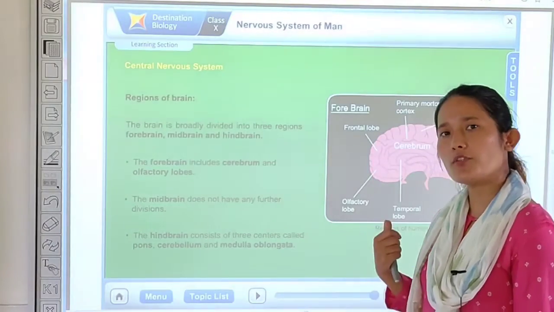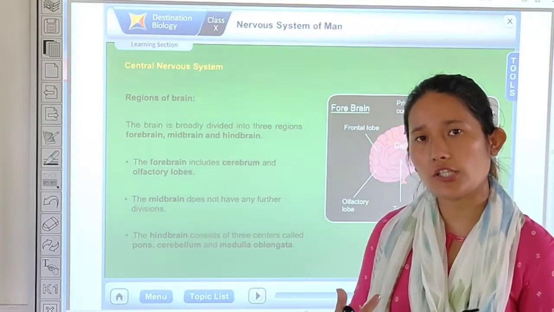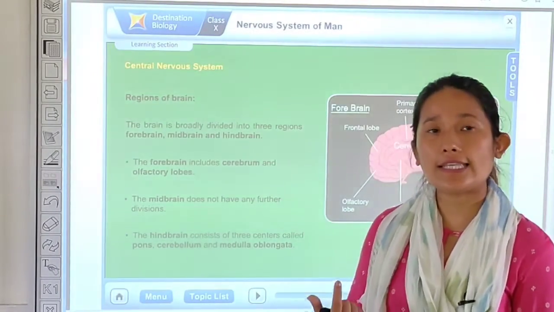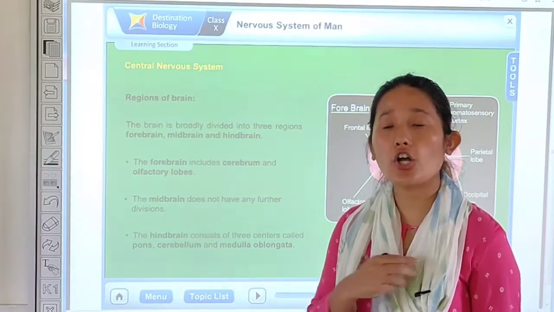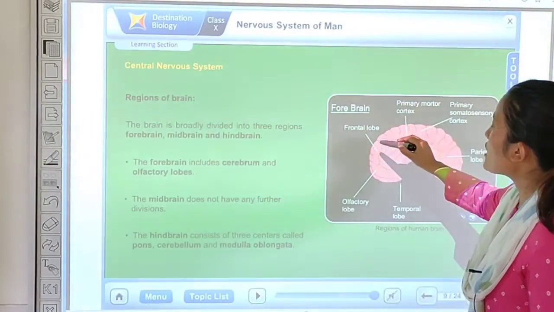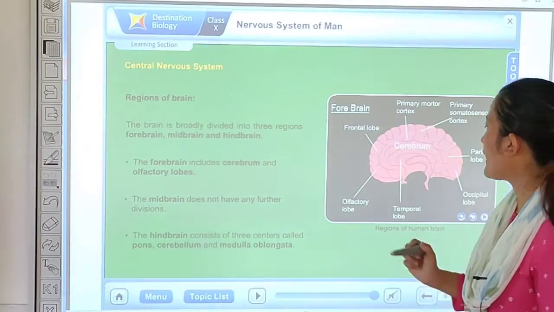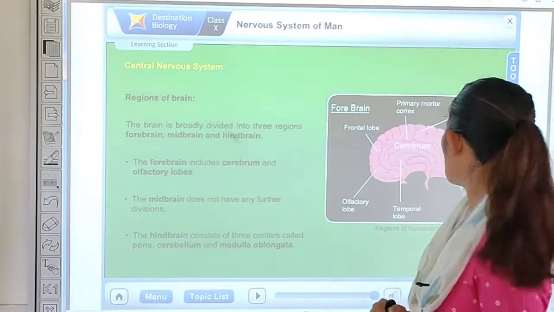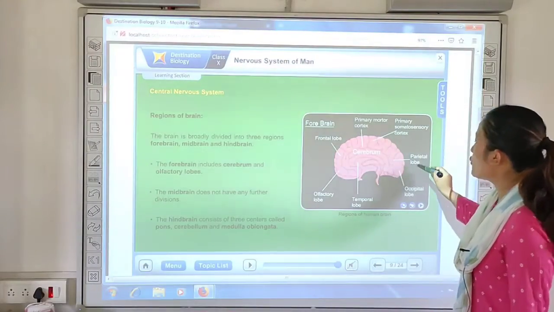The function of the cerebrum is also referred to as the site of intelligence, because all the thinking, planning and memorizing is done by your cerebrum. The frontal lobe is responsible for carrying out all these functions. Okay, and your parietal lobe helps in